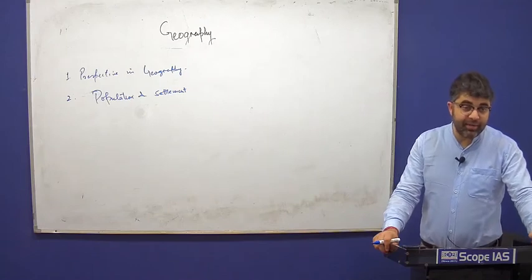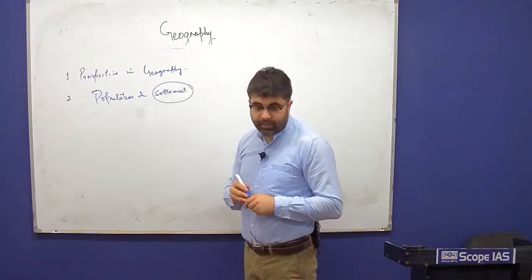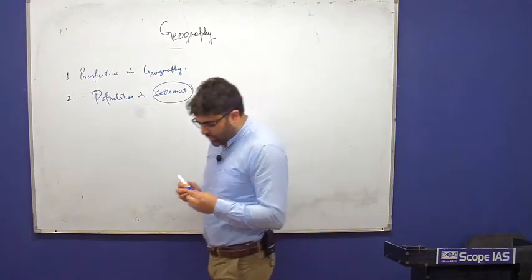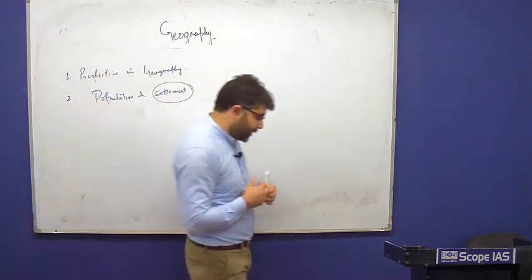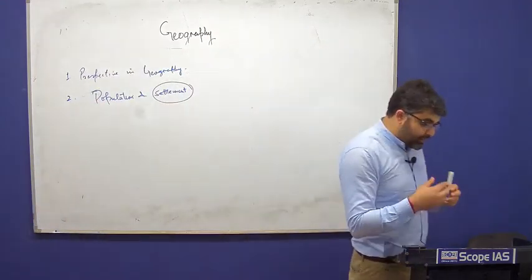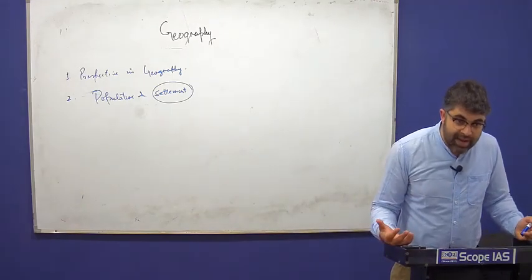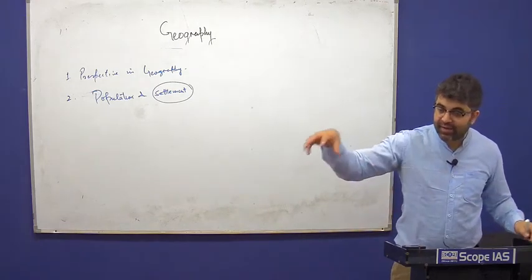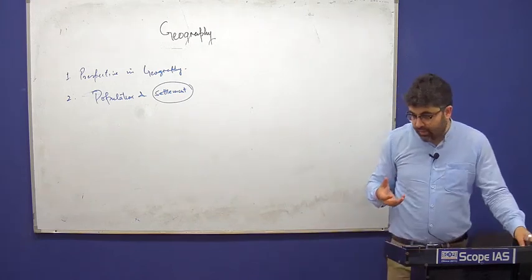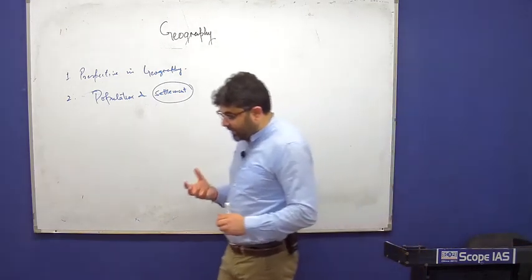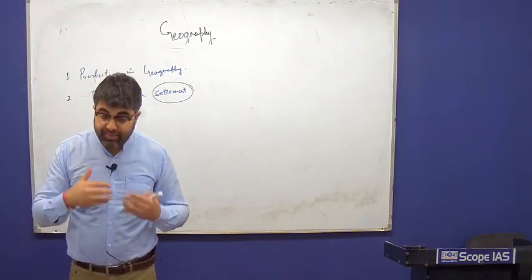Then comes the settlement. See, the rise of settlement geography is again very interesting. We all know about the world wars, and there was a lot of destruction during the World War time, especially in Europe. So now there was a need of reconstruction and re-establishing cities which were destroyed. So geographers started understanding the city pattern and the best possible plan for the city.